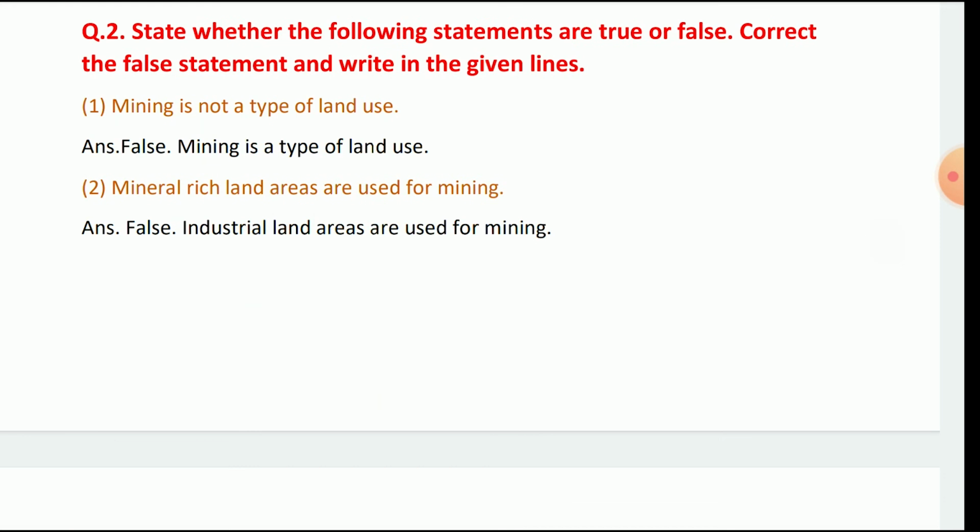State whether the following statements are true or false. Correct the false statements and write in the given lines. Mining is not a type of land use. False. Mining is a type of land use. Mining or mineral rich lands are used for mining. False. Industrial lands are used for mining.